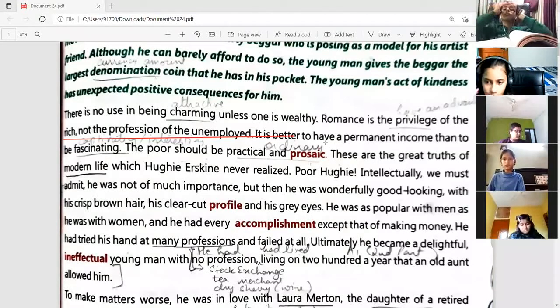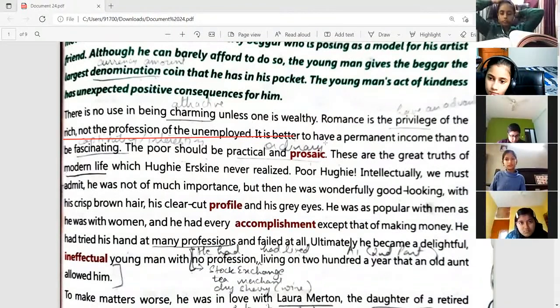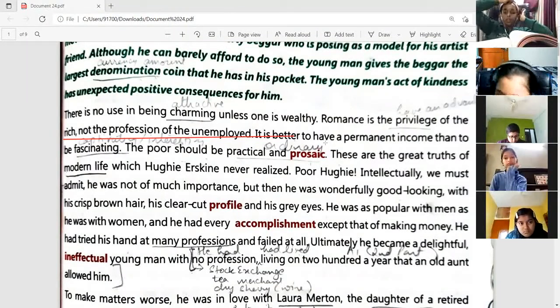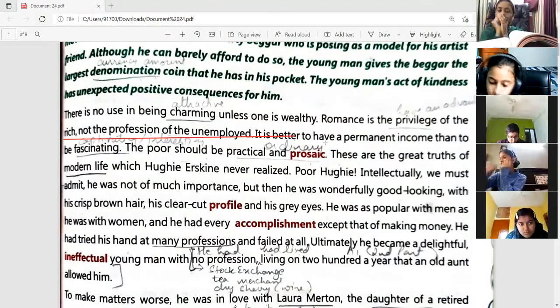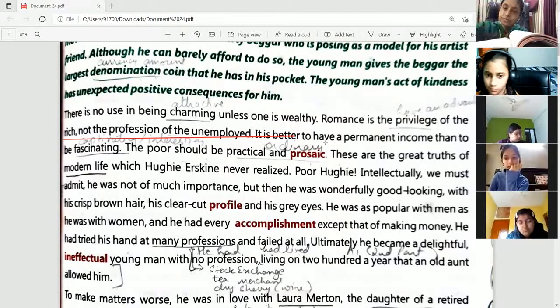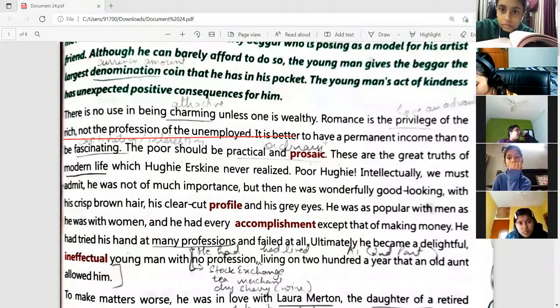And another important thing is that because they are poor, they have to see that the person with whom they are falling in love should also be of the same social status, of the same financial status. So a lot of things have to be considered, right? So for the poor it is very tough to be in love or to be loved, but for the rich it is a privilege. So romance is the privilege of the rich, but not the profession of the unemployed.